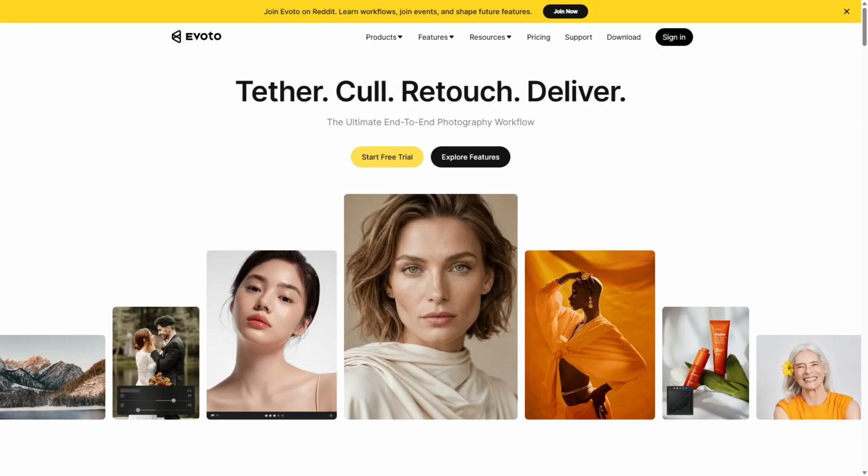Evoto AI versus Photoshop. Which photo editor is better? Choosing the right photo editor can completely change how you enhance your images without complicated workflows. We'll look at Evoto AI's automation and Photoshop's manual precision.